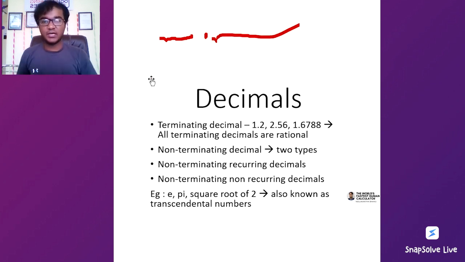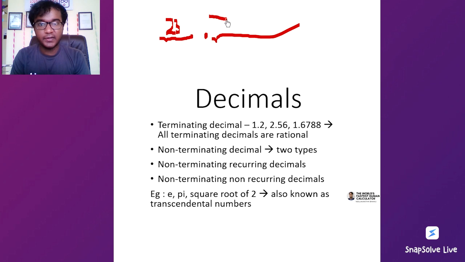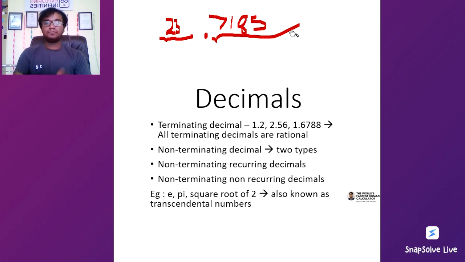So a decimal is a number which is separated by a dot and extends on both sides. So an example would be 23.4. Let's say 23.7185. आपको पता है कि पॉइंट के बाद जो आता है वो 1 से कम होता है.